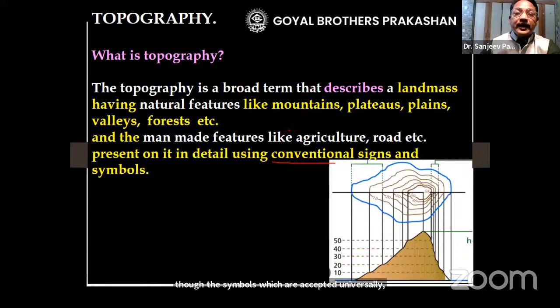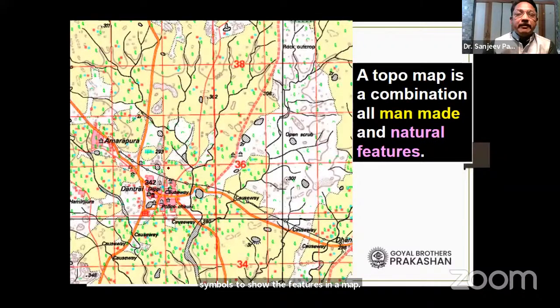So we use a variety of these conventional signs and symbols to show the features in a map, and then we call that map a topography map. For example, when you look at this map, you find here yellow color. Then you find white color.